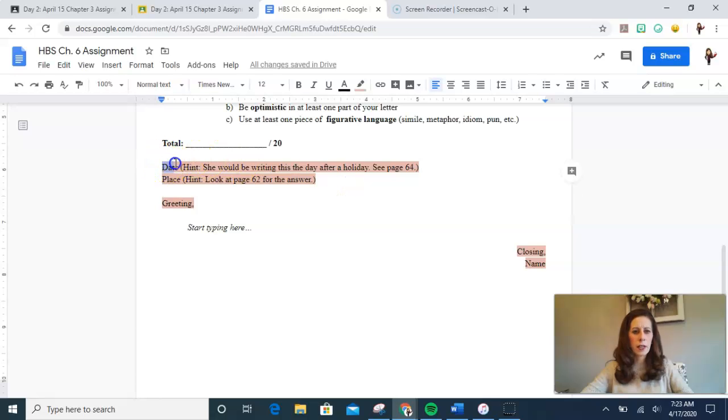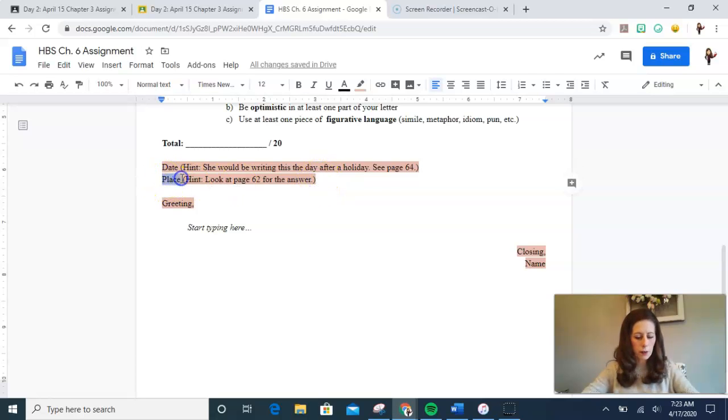All right, for date, she is going to tell you mostly the date. You have to use a little bit of inferencing, but I'm giving you a hint here. She should be writing this the day after this happens. Okay, so there's an event that happens in Chapter 6. You're going to write it the day after. And she tells you the date that it currently is on page 64, and it's a holiday of some sort. So you want to write it the day after the holiday. That should be your date. Okay, I'm not going to tell you any more than that. You'll need to read and find out.